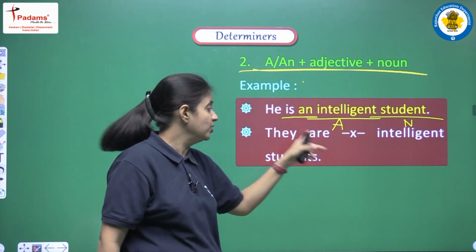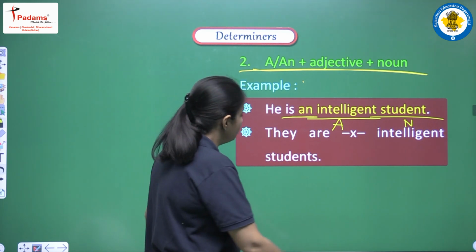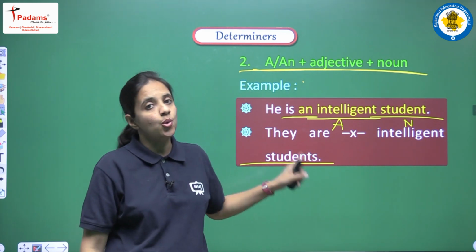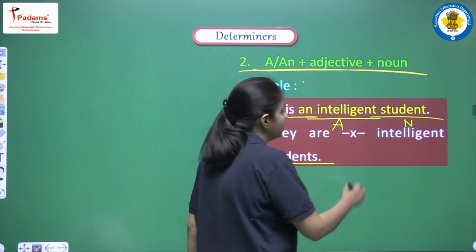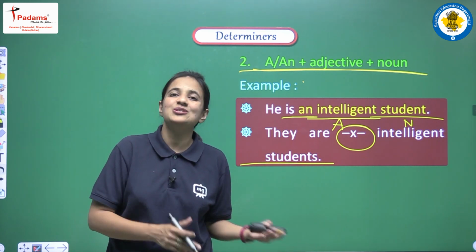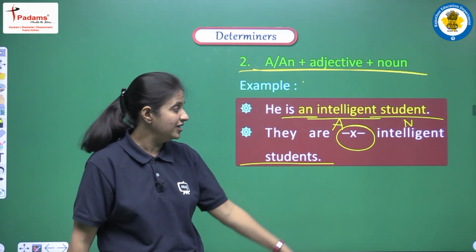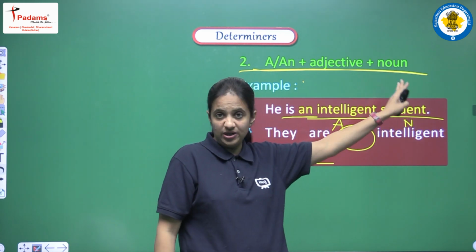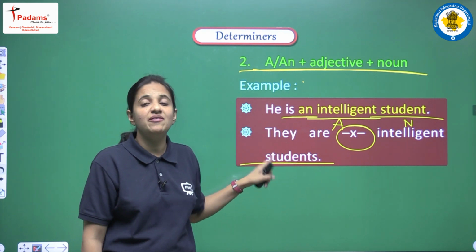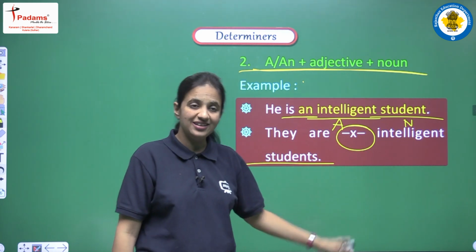Next is, they are intelligent students. Now focus on this thing. Here we have students, which means we have a plural noun. So when we have a plural noun, obviously we can't use any article here. Why? Because we have discussed this so many times that a and an are used before singular nouns only. So when we have student, that is a singular noun, at that time we use an, and if we have a plural noun, if we have students, then at that time we can't use a or an here.